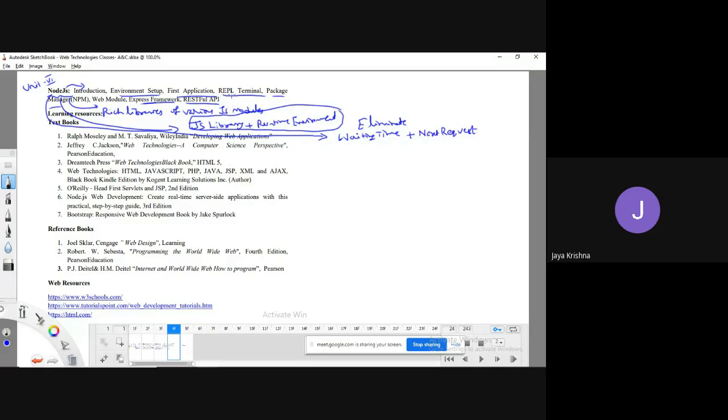So RESTful API is also a kind of application program. API means application programming interface, and RESTful means representational state transfer. It is generally used to create interactive applications.